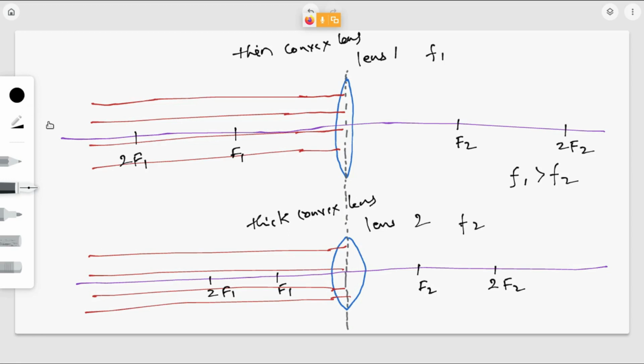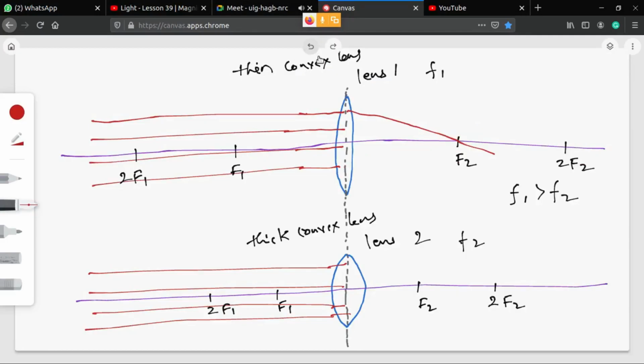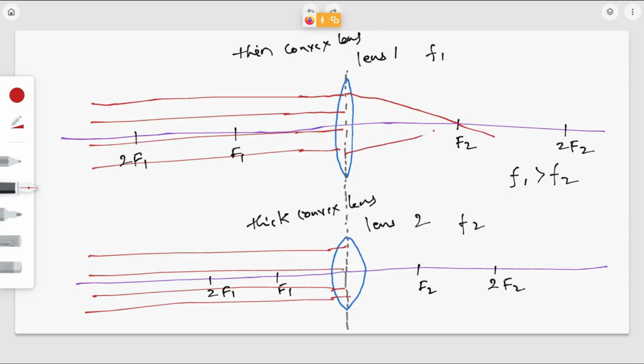Now when this parallel beam of rays passes through these two lenses, where will they converge? At the focus, at f2, so they will converge at this point. What is the meaning of converge? They will all pass through this f2 at a single point. So this is how they converge.